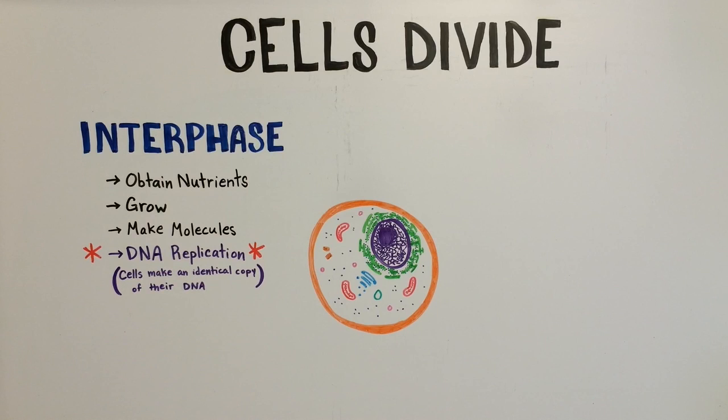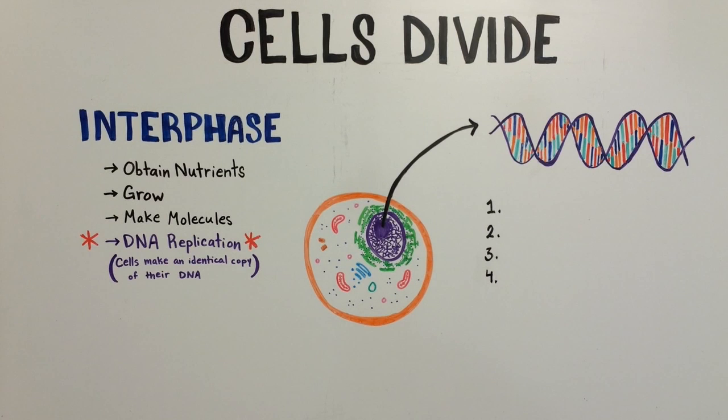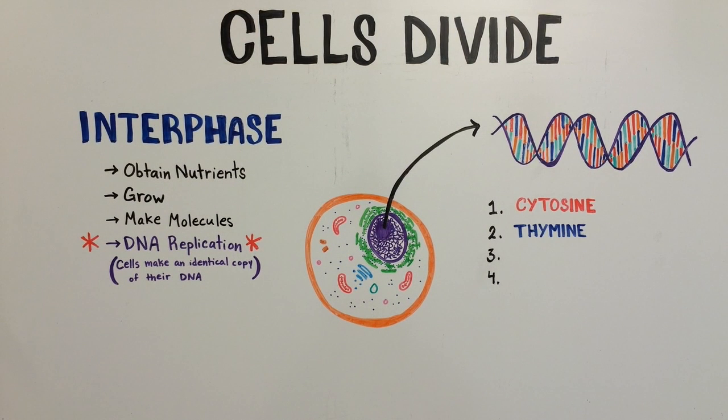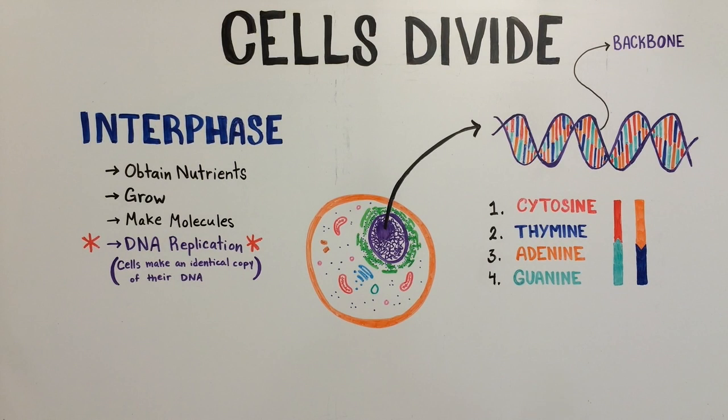We will go over the basic concept of DNA replication, but first, let's look at the structure of DNA. DNA looks like a twisted ladder. The rungs are made up of 4 different kinds of bases: cytosine, thymine, adenine, and guanine. Cytosine always pairs with guanine, and adenine always pairs with thymine. The sides of the ladder are known as the backbone of DNA, and it's made up of repeating units of phosphate molecules and deoxyribose sugars.